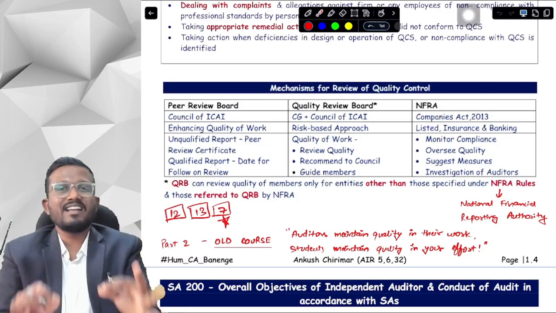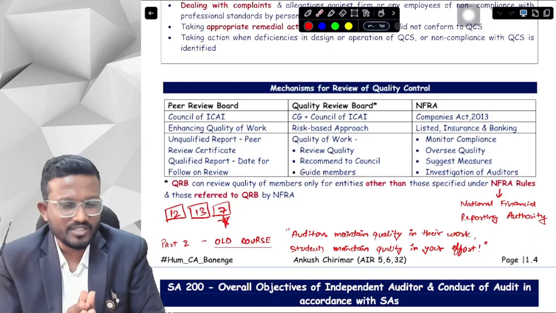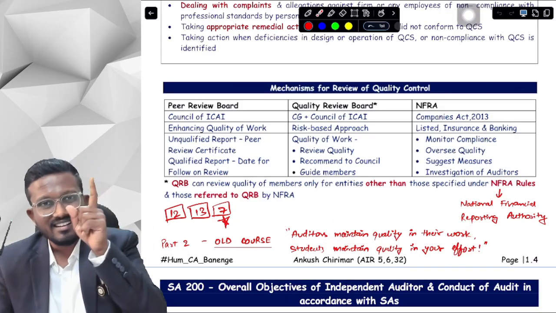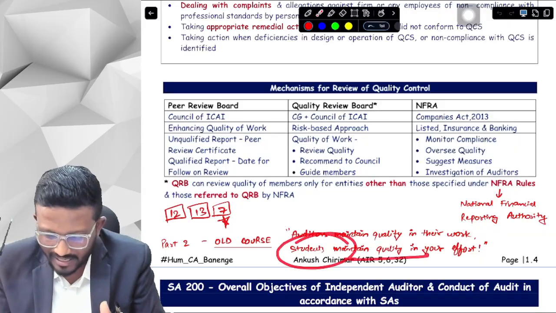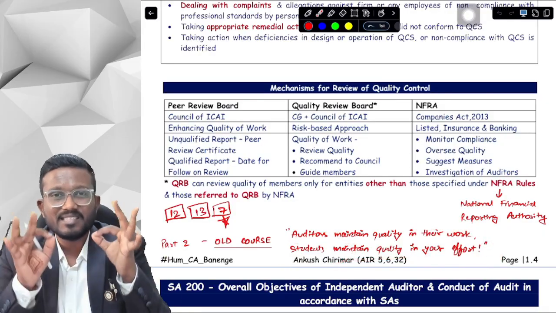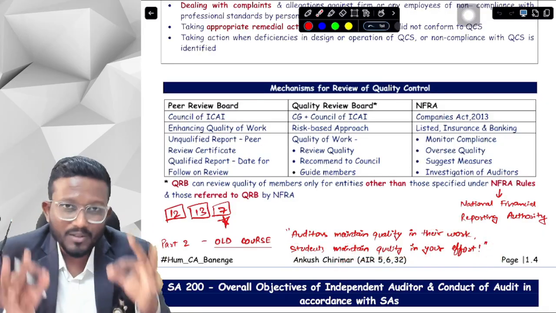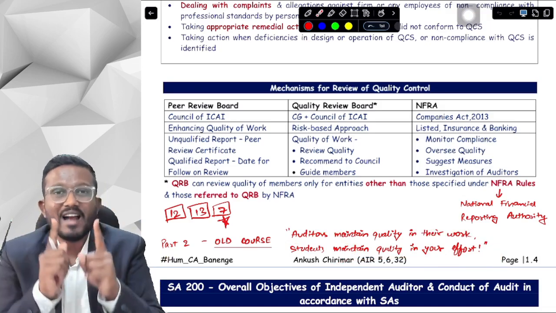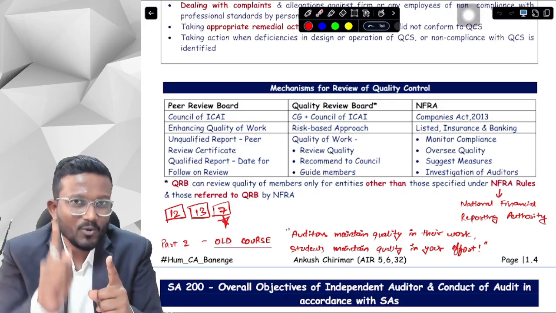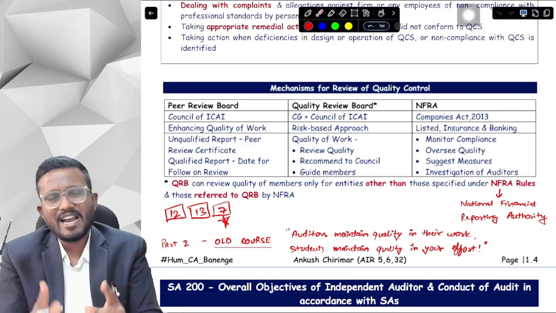And lastly, for this particular lecture, I just want to say to you that auditors maintain quality in their work, and likewise students should also maintain quality in their effort, because this is your CA Final exam and this is one of the most important exams of your life. So while you are making your efforts, you should maintain quality in them so that you get a passing result. Okay, yes sir.